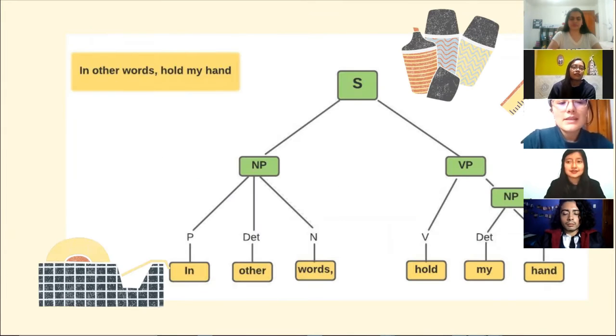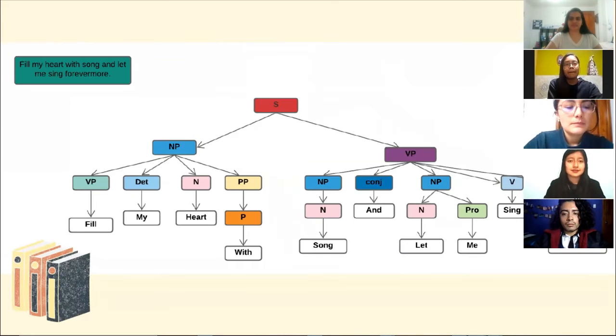The next sentence is, in other words, hold my hand. In this sentence, first we can find the prepositional phrase, which is divided between the preposition in, and after that the noun phrase with the determiner other and the noun words. After that, we have a verb phrase which starts with the verb hold, and finally we have a noun phrase which is divided between the determiner my and the noun hand. In other words, hold my hand.